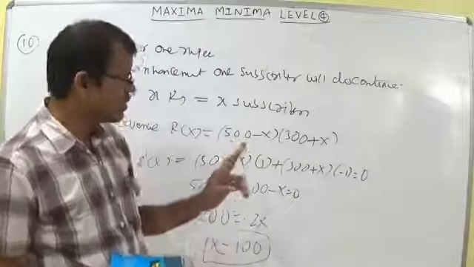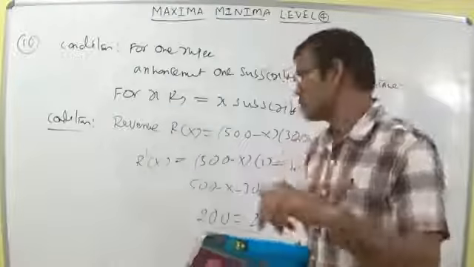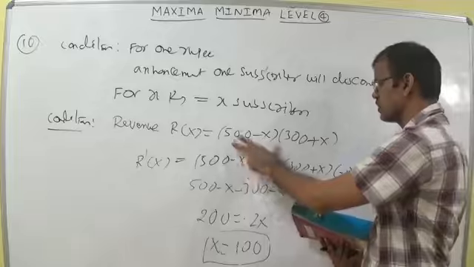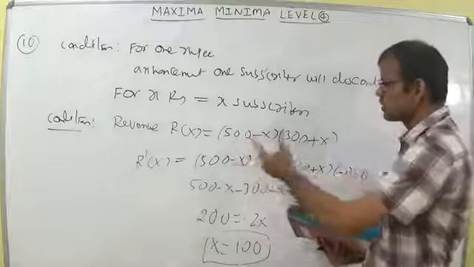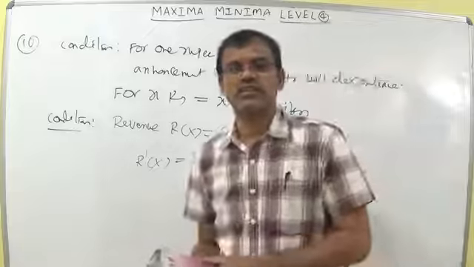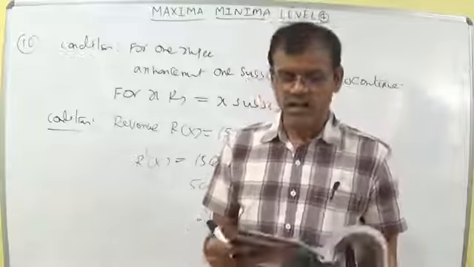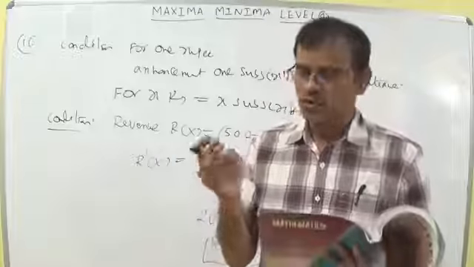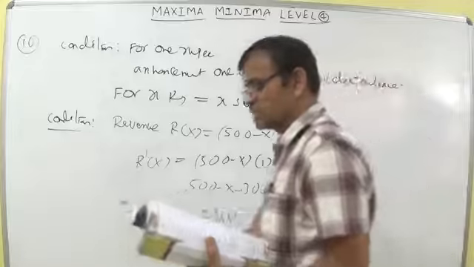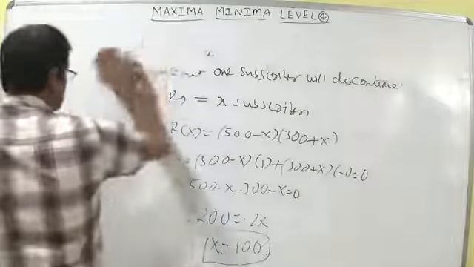Don't think on logical thinking. Some students think in this way: 500 into 300 is equal to how much? 15,000 sir. So 15,000, increasing 1 rupee are 300, increasing 1 rupee minus 500 are 14,900, like that. Some students will think like that. So no question of logical thinking here. Compulsory we should use the minima maxima concept. Next, let us discuss about 11th question.